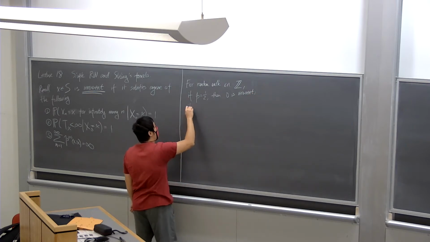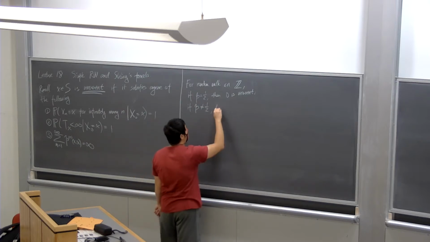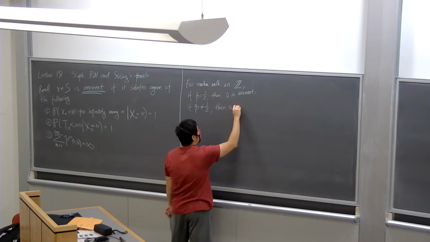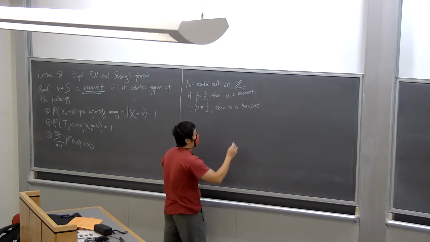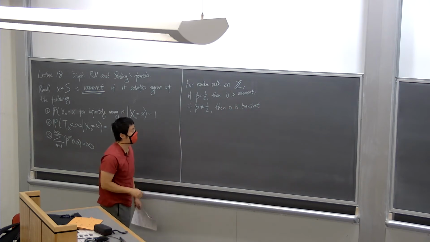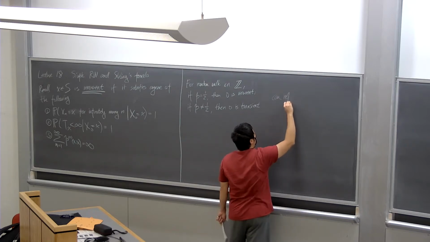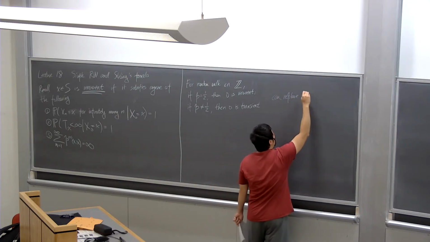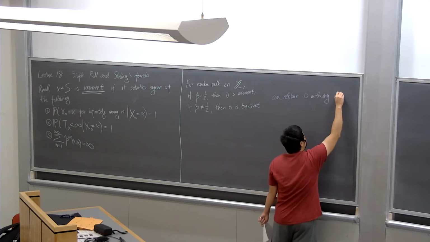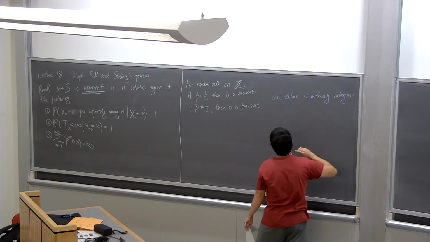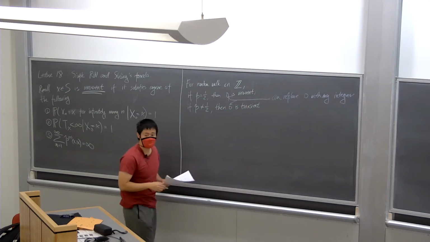We also have shown that if p is not a half, then 0 is transient. Well, we didn't show this; it's part of the homework. And of course, this also holds for any other integer. I'll just remark that we can replace 0 here with any other integer, and the statement still holds.